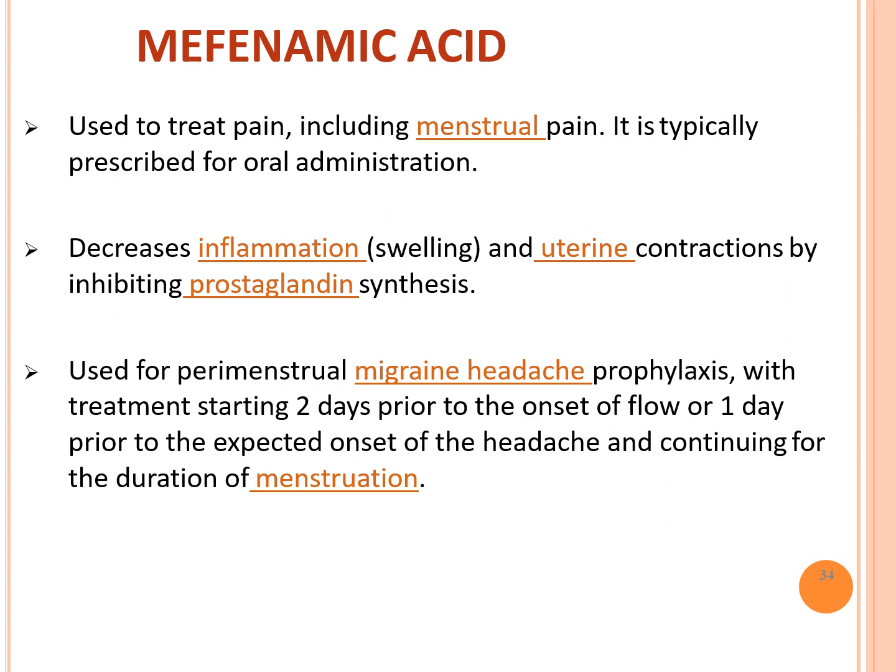It is used for the treatment including menstrual pain. It is typically prescribed for oral absorption. Decreases inflammation and uterine contractions by inhibiting prostaglandin synthesis. Used for premenstrual migraine headache prophylactically. The treatment starts 2 days prior to the onset of flow, or 1 day prior to the expected onset of headache, and continues for the duration of menstruation. So this is a drug of choice for your dysmenorrhea and migraine headache with menstruation.